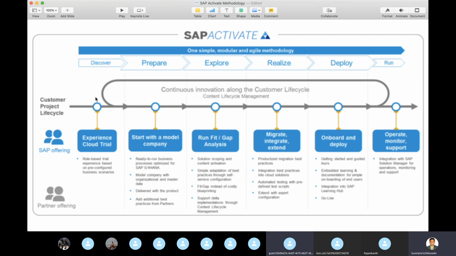So that's the high level of the Activate methodology. They made changes to the naming convention, but if you look at it, the consultant is going to work the same.